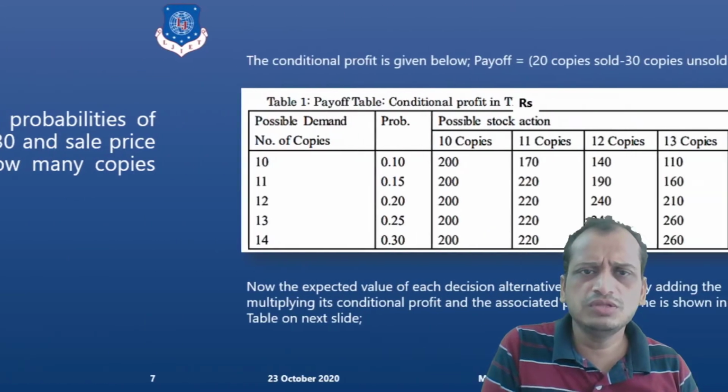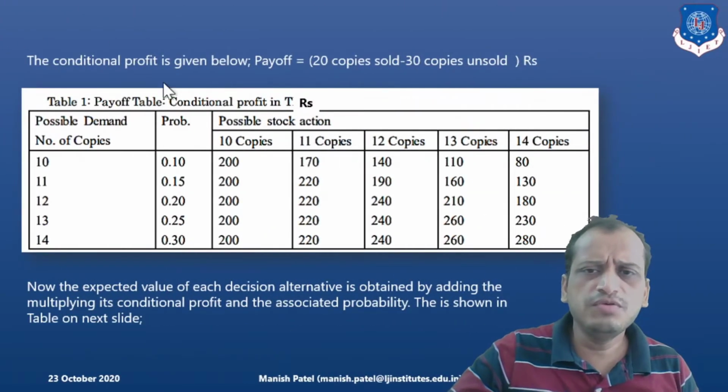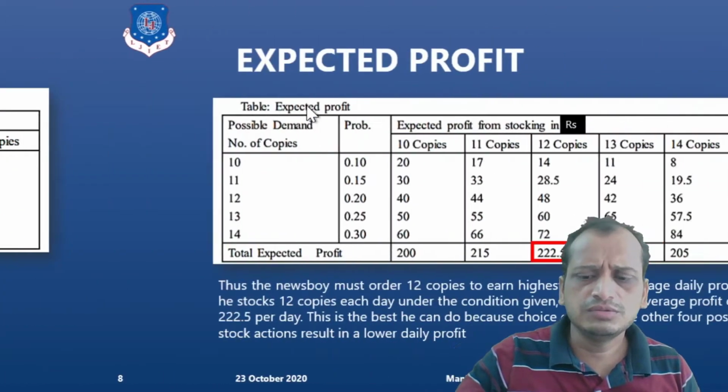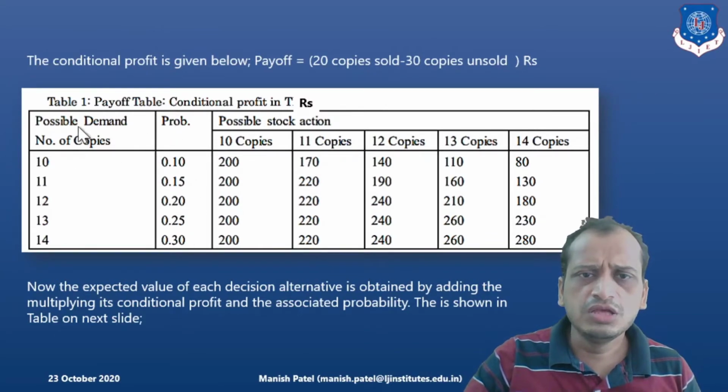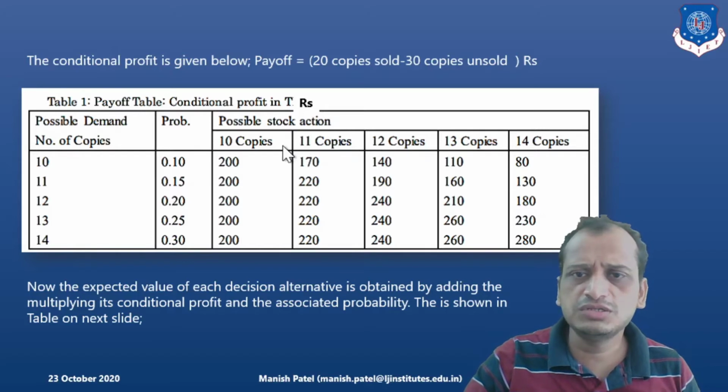So let's look into the EMV example. First of all, we will prepare the payoff table. We have written the probability and demand here. Based on the demand, the stock options are the same: 10, 11, 12, 13 and 14.